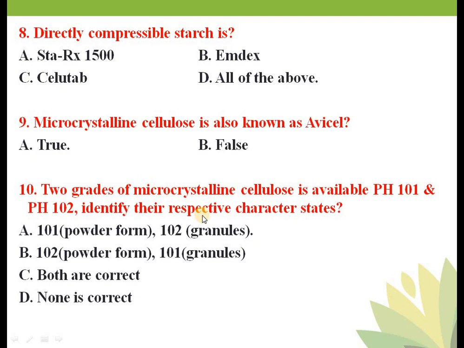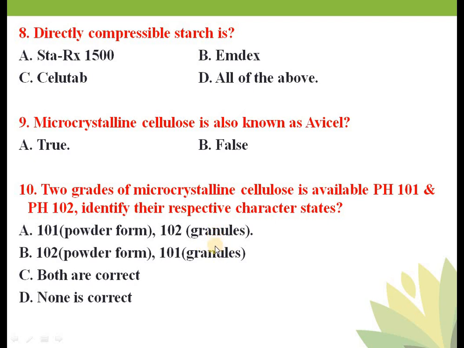Okay, so there are different grades of microcrystalline cellulose: pH 101, pH 102, pH 103, pH 104, pH 105, etc. Each one has a different use. Mostly pH 101 and 102 grades of microcrystalline cellulose are used. 101 is available as a powder form and 102 is available as a granule form.